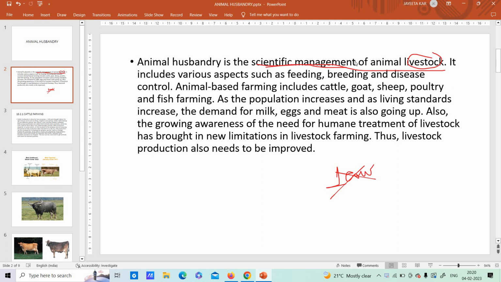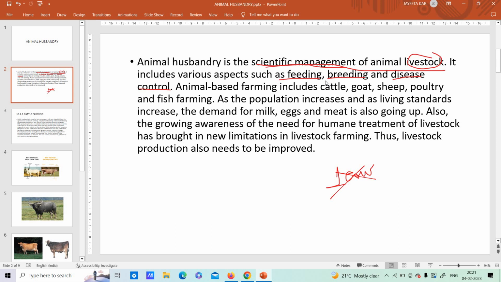And how you scientifically manage that, it is never like how will you bring those animals and somehow keep them in your area. No, how will you scientifically manage? Then let's see what are the various aspects. How will you feed them? Feeding. How will you breed them? Means how will you make them reproduce new life forms, and how will you control the diseases? Now you see, these animals as such are not at all in their capacity to do anything of their own, in a controlled way.